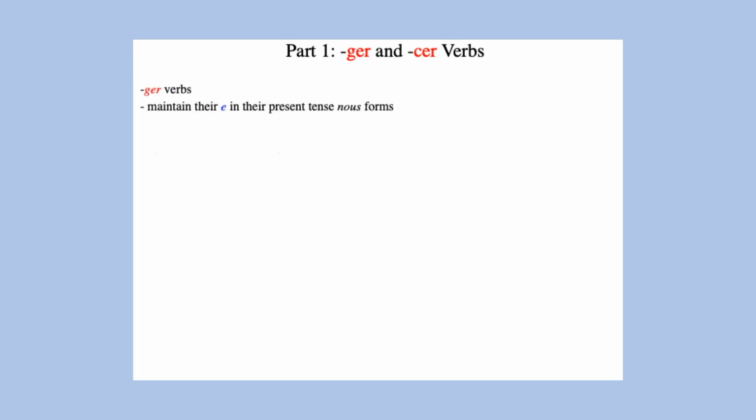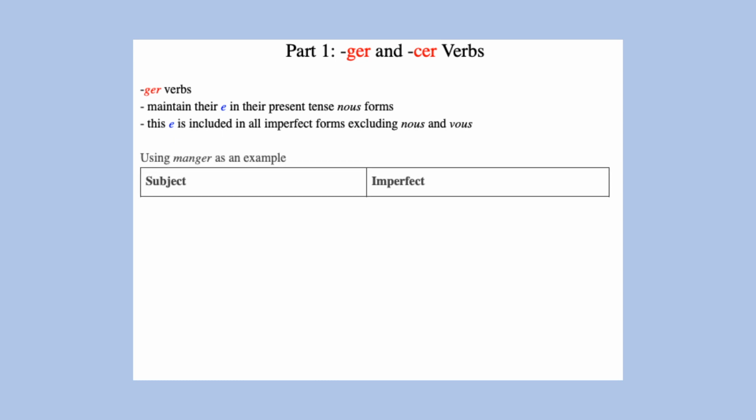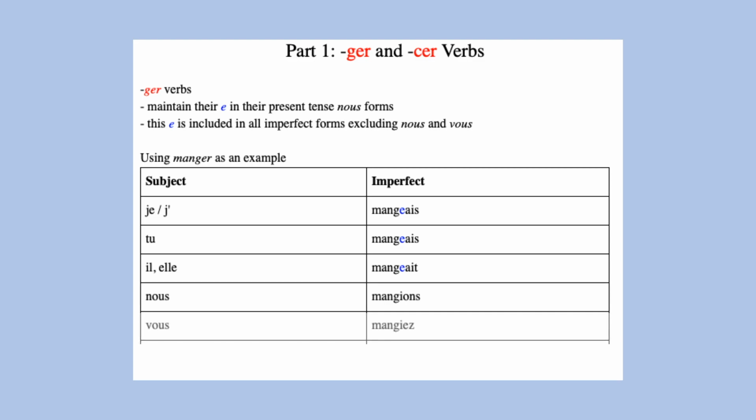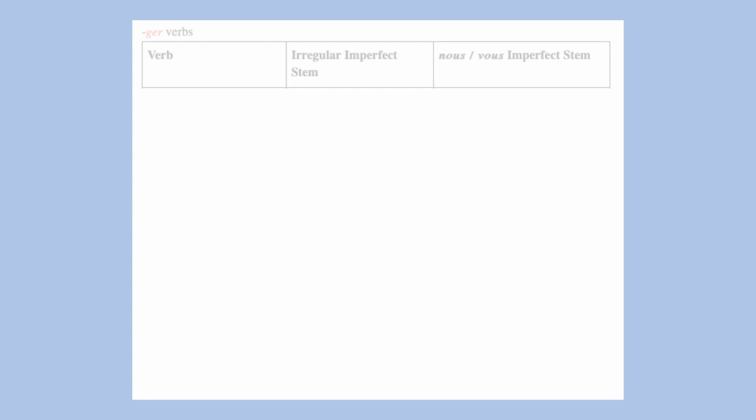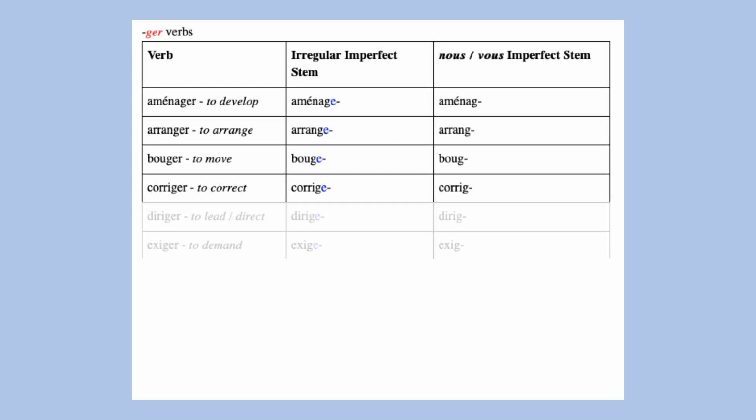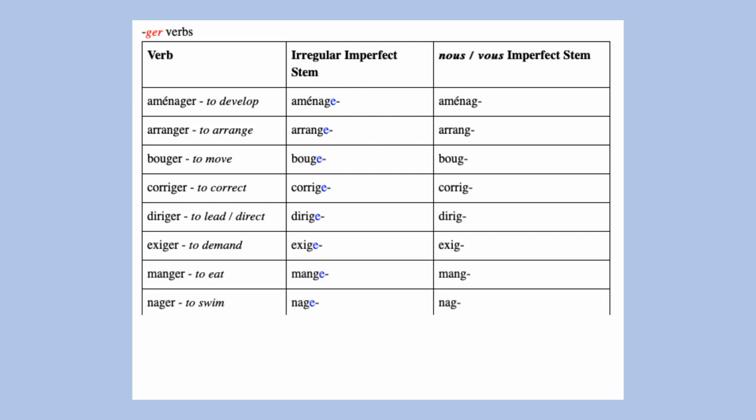-ger verbs maintain their e in their present tense nous form, so that e is included in all imperfect forms with the exception of nous and vous. So for manger we have je mangeais, tu mangeais, il mangeait, nous mangions, vous mangiez, ils mangeaient. -ger verbs under the imperfect remain regular in the nous and vous form, and their irregular stem applies to the